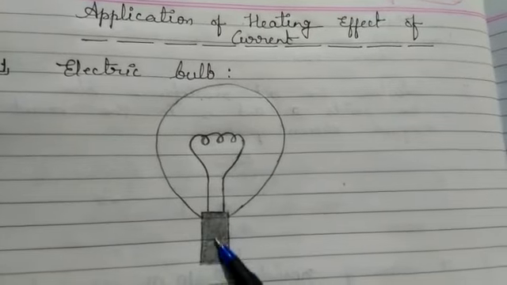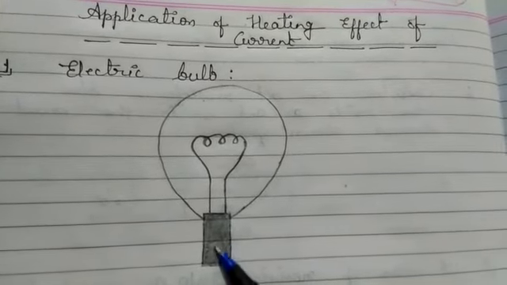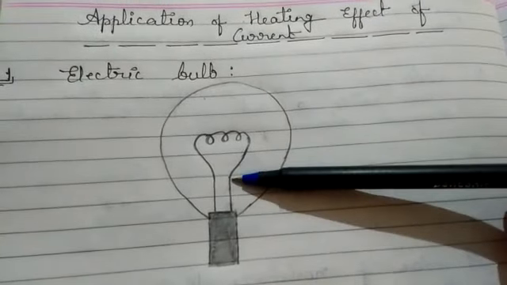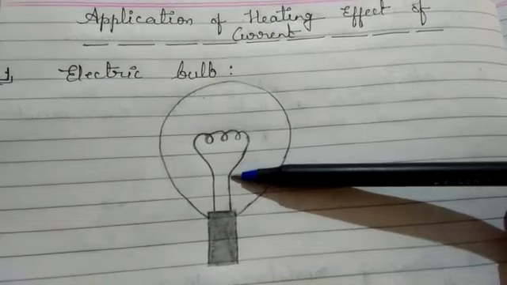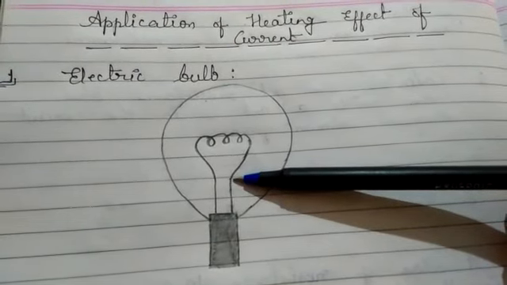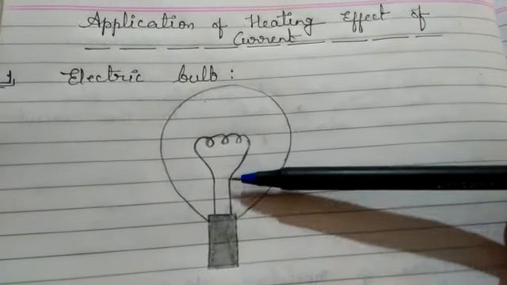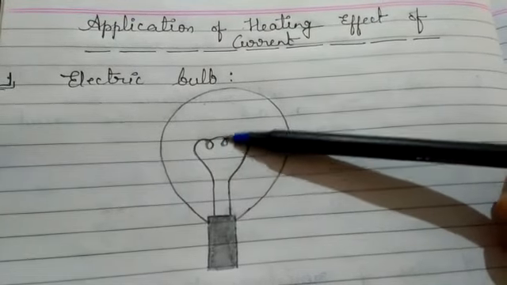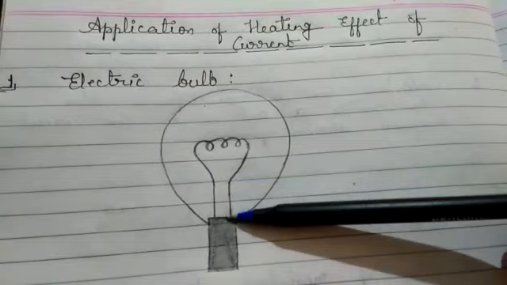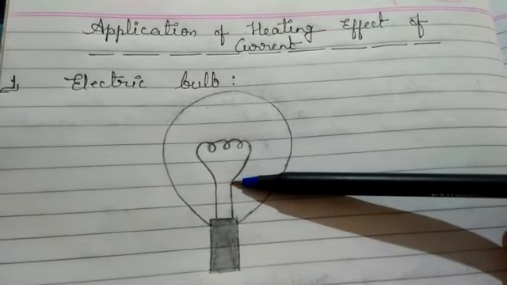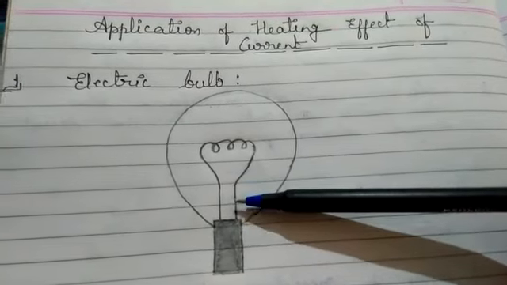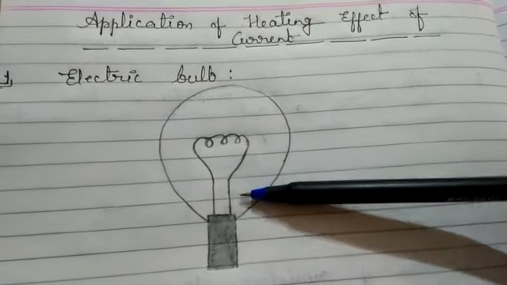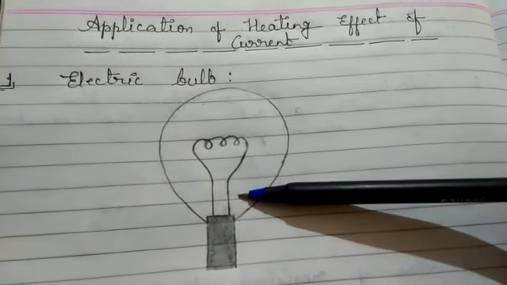So when the current is passed in this bulb, this filament gets heated up, and because of that it starts glowing. When current passes through this filament, it gets heated up and it starts glowing, and it starts giving light. So this is the working of an electric bulb. Here we are not talking about CFL and LED lights.